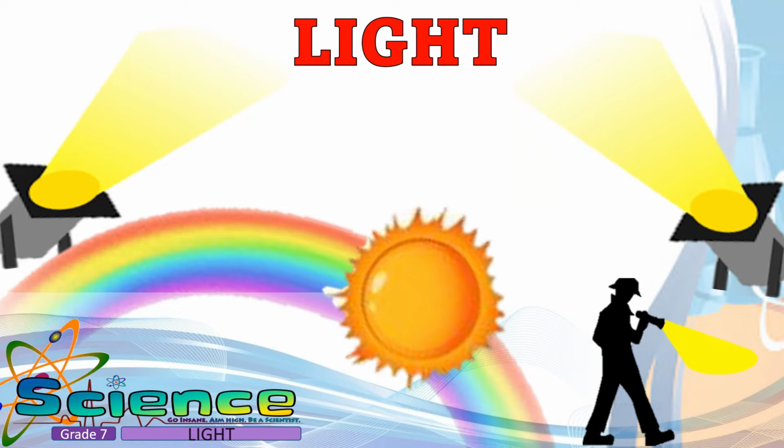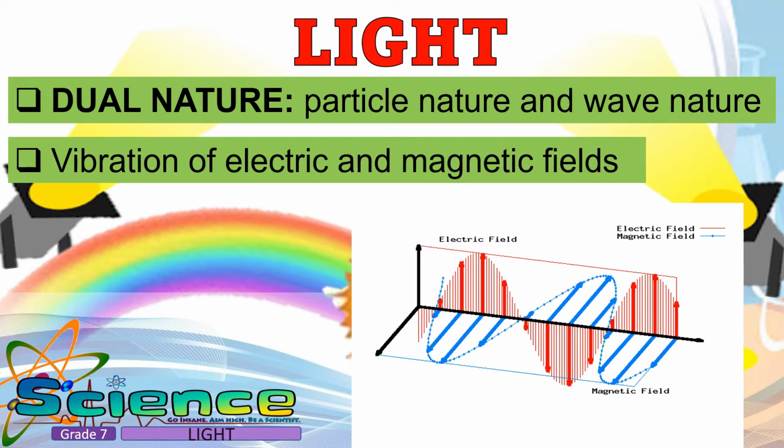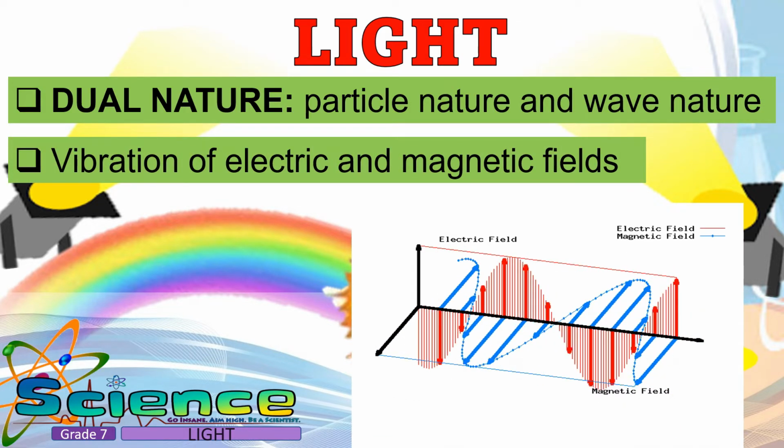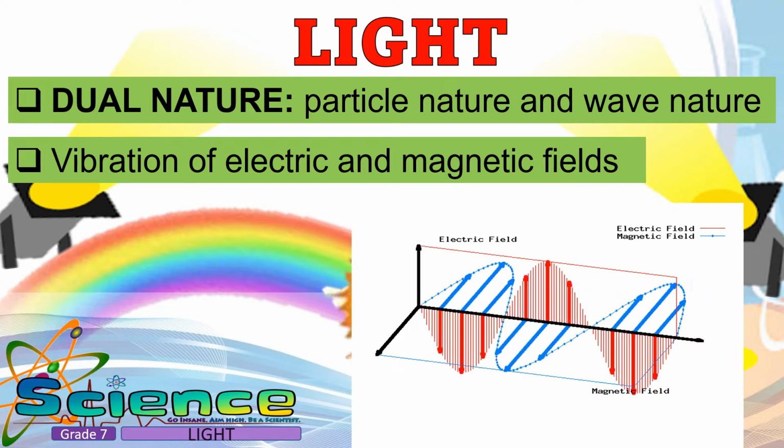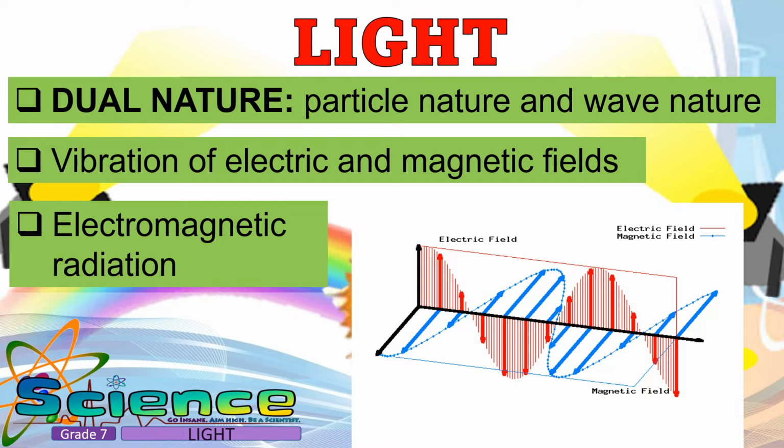Light is considered to have a dual nature. It behaves as a tiny particle called photon and also behaves as a wave. Light is formed by the vibration of electric and magnetic fields. Therefore, it is a form of electromagnetic radiation.